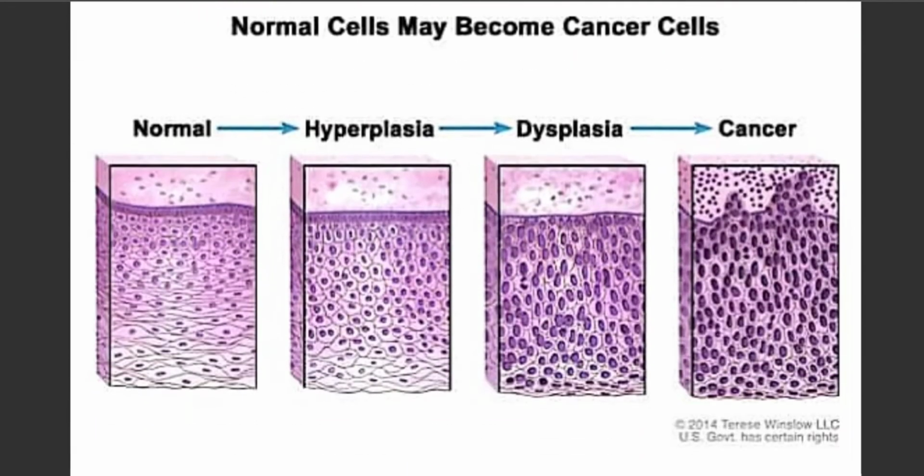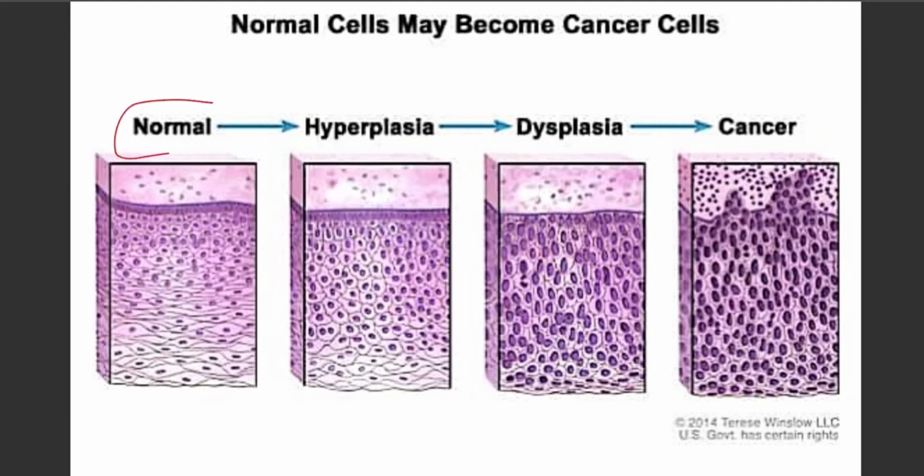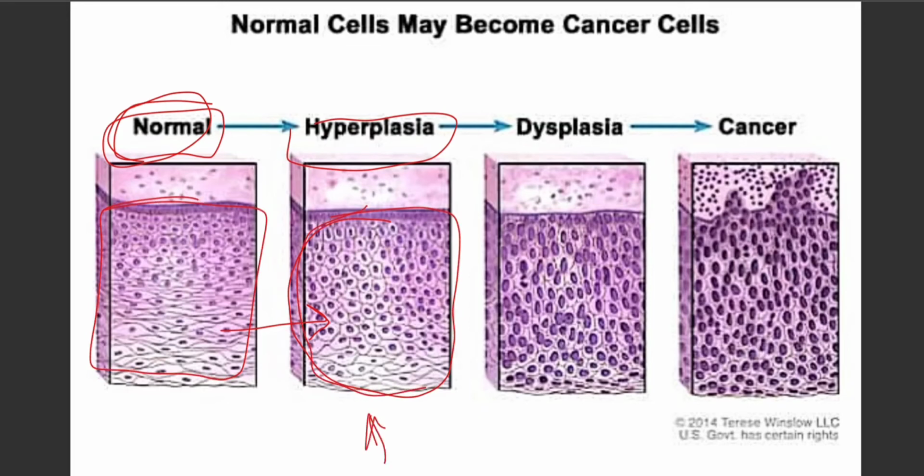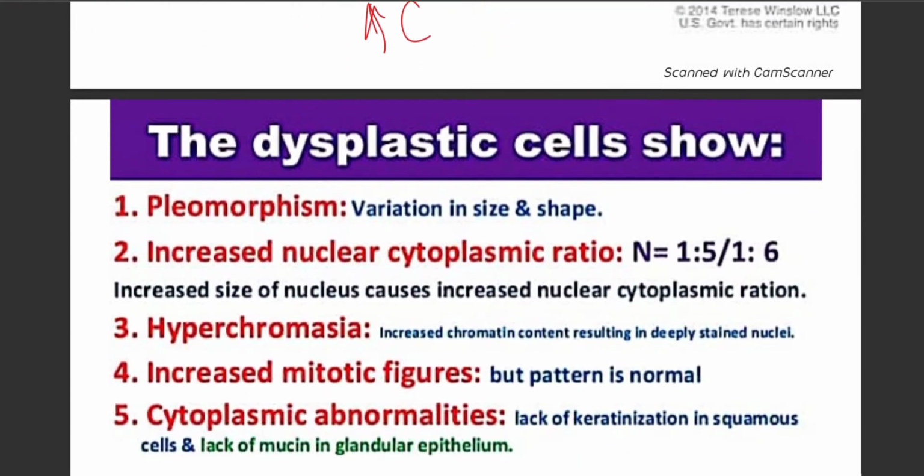As you can see in this diagram, this is the normal epithelial cells, and this gets converted into hyperplastic. What is hyperplastic? You can see that there is increase in the number of cells. If you compare to the first diagram, this is the normal epithelial cell, but in the second diagram you can see there is increase in the number of cells. Dysplastic is the presence of abnormal cells in the organ or tissue. The size of cells here is not equal, it is unequal. This might turn into cancerous cells and cause malignant or benign tumors.